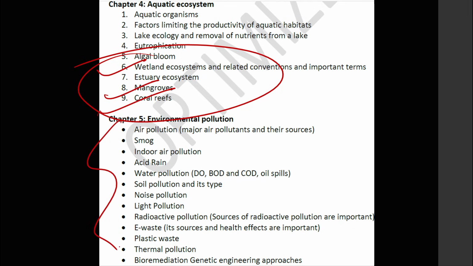Next is pollution. Guys, air pollution, then we have water pollution, soil pollution, noise pollution, light pollution, e-waste, plastic waste, thermal pollution, bioremediation. So guys, here I'm thinking noise pollution is a theme which UPSC has not touched. Light pollution is one theme which UPSC has not touched.